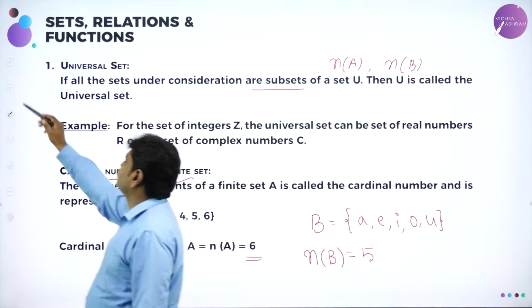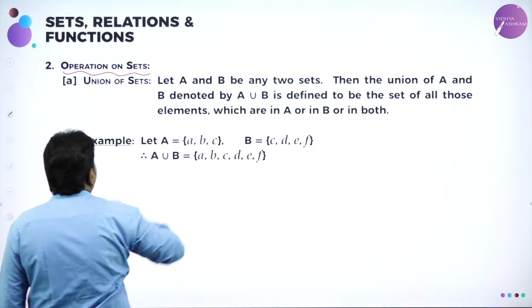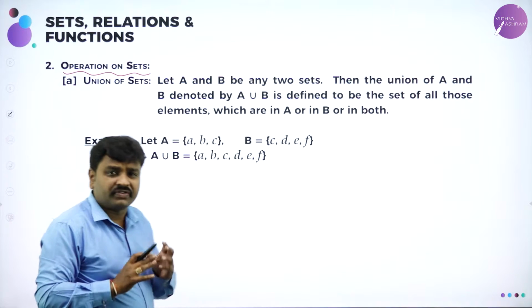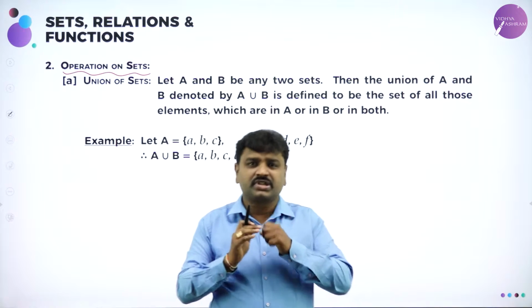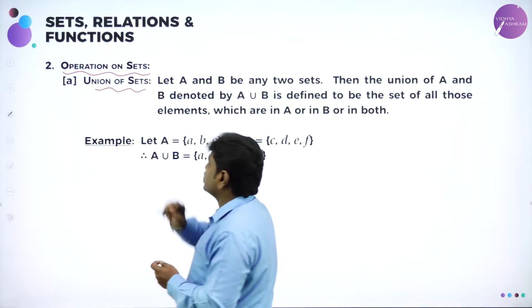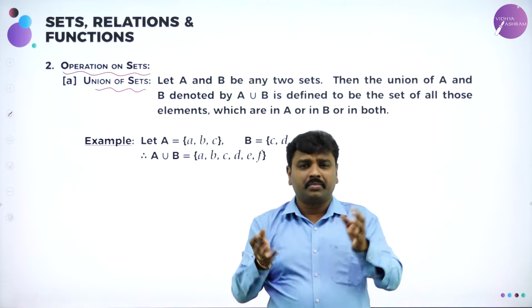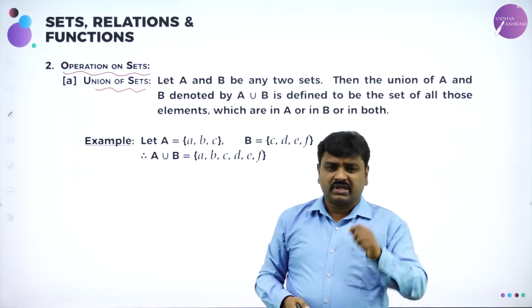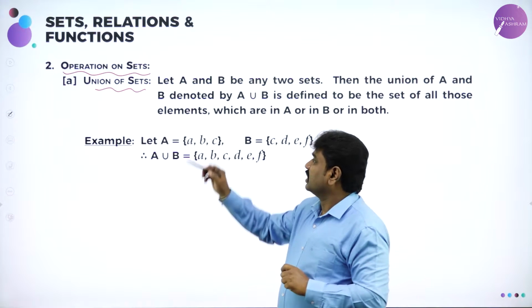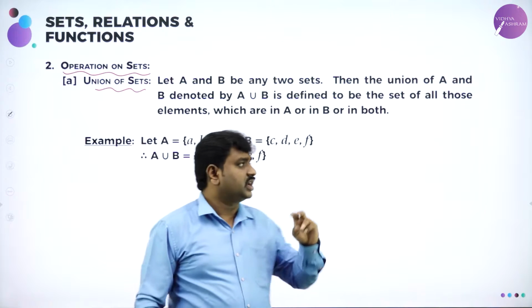Now, operations on sets. So in sets we have different operations. We'll see what are the basic operations. The first operation we say is union of sets. What is the first operation? Union of sets means combination of two sets. Interesting and simple. Let A and B be any two sets. I have taken two sets A and B.